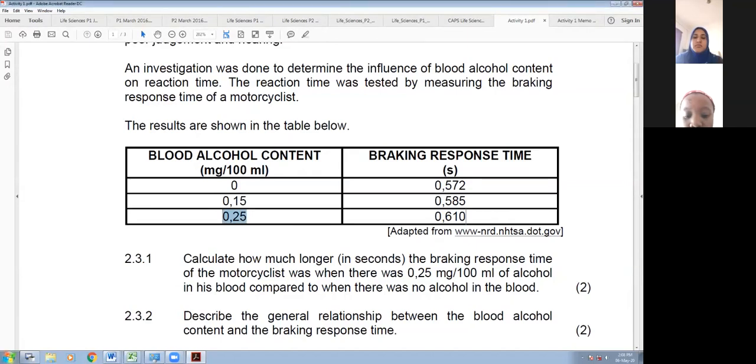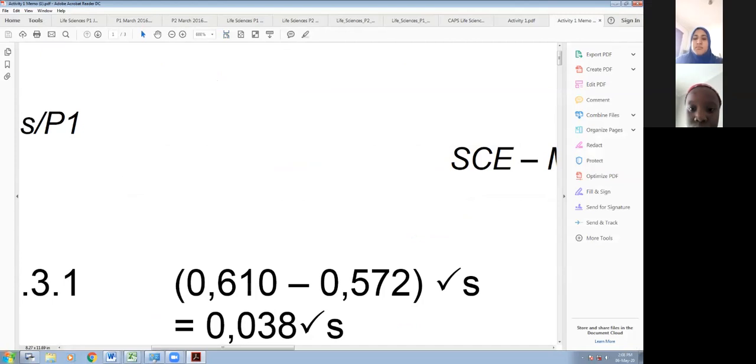Who can give us that answer? It's a calculation, so you need to do some calculation. Good. Iram says 0.610 minus 0.572, and then the answer is 0.038 seconds, right? It's good that you have the units as well, and you'd show your calculation also, right?